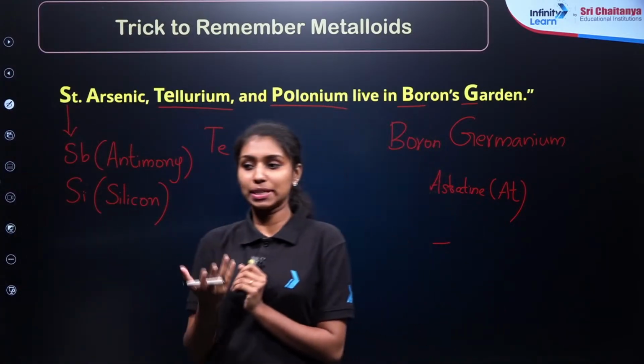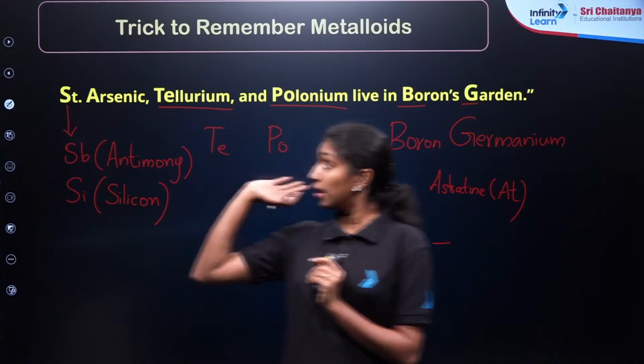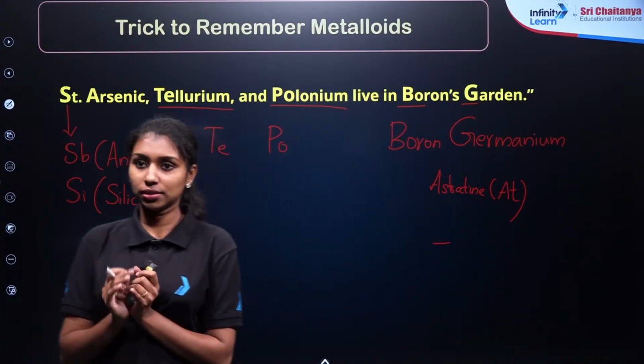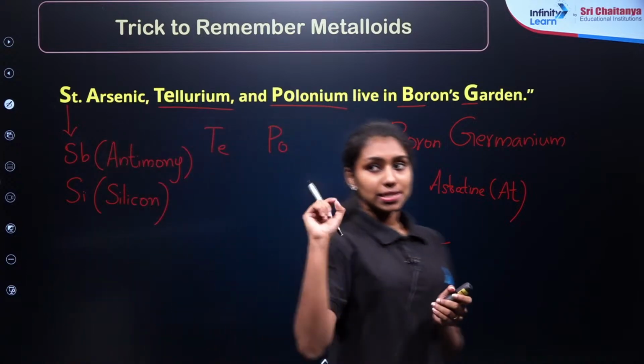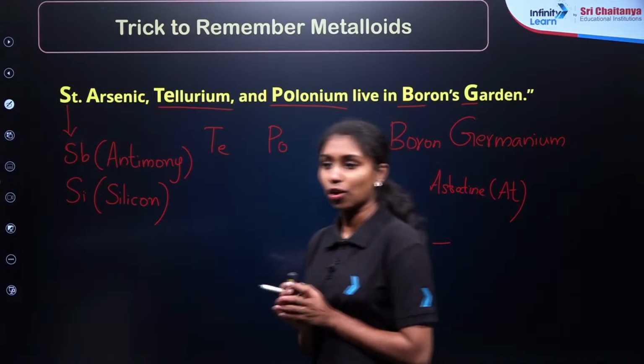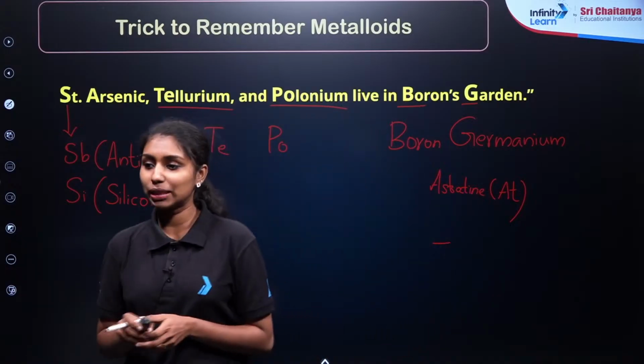So what about other metals? All the metals excluding these metalloids, and all the non-metals, are known as the metals, right? So just memorize these tricks to memorize the names of all the metalloids and non-metals. I hope you understand. If it is clear, give me a thumbs up in the comments.